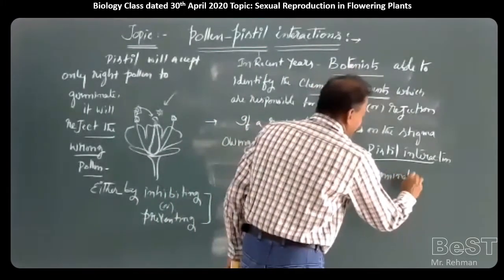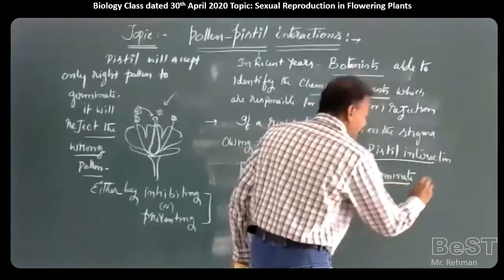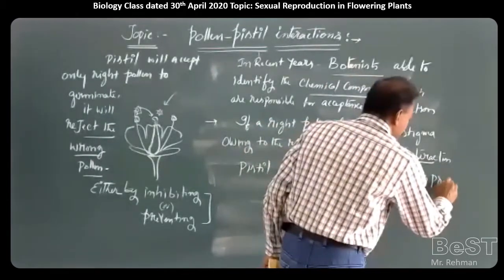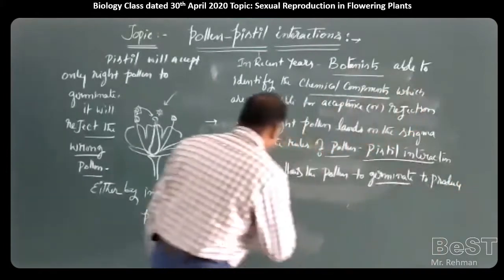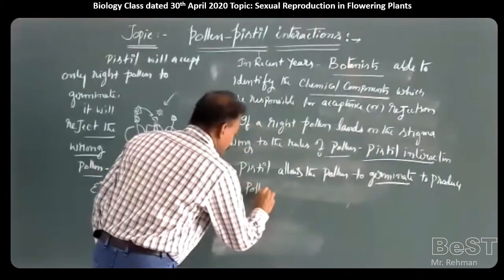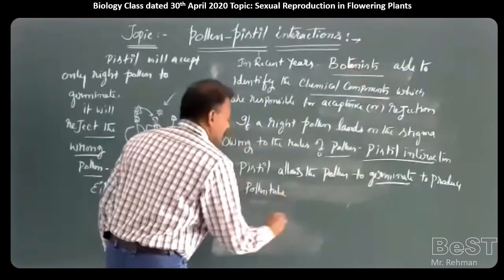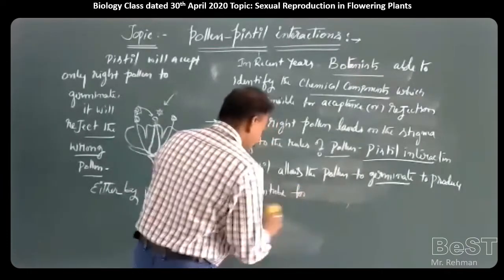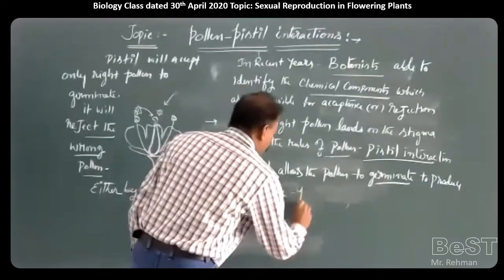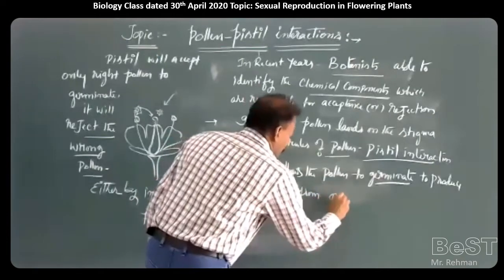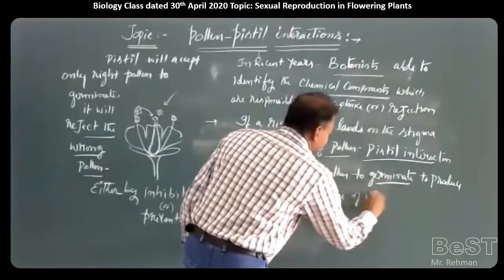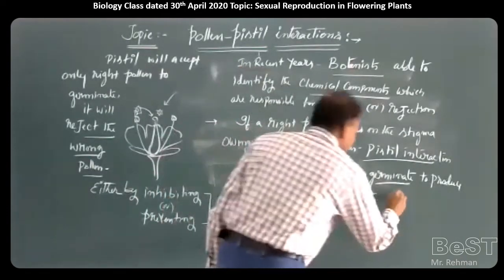What is meant by germinate here? Germinate means to produce a pollen tube from one of its germ pores.